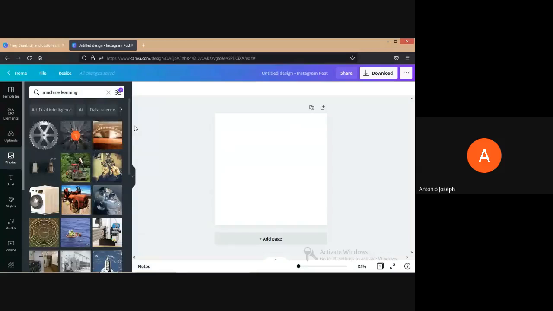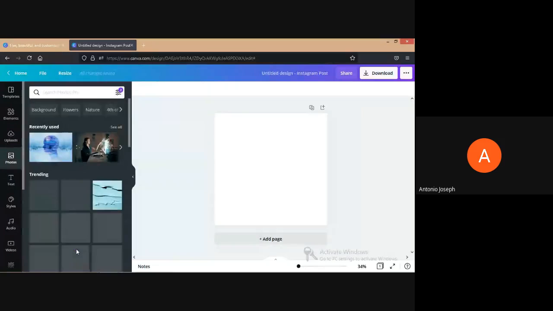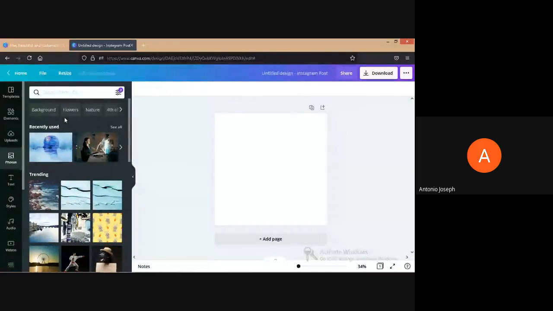All these three images can be chosen, but if you are using a Pro version, some more quality images will be available. Okay, so that's the advantage. And the amount that we are going to spend per month is only 1,000 rupees. If you are sharing among our colleagues, that is not much. 1,000 rupees per month is not a big amount. And the advantage is that we can create a high quality post using this, and that can be used in our course content, our blog, or in website development and all. We can use these images. So that's the advantage.